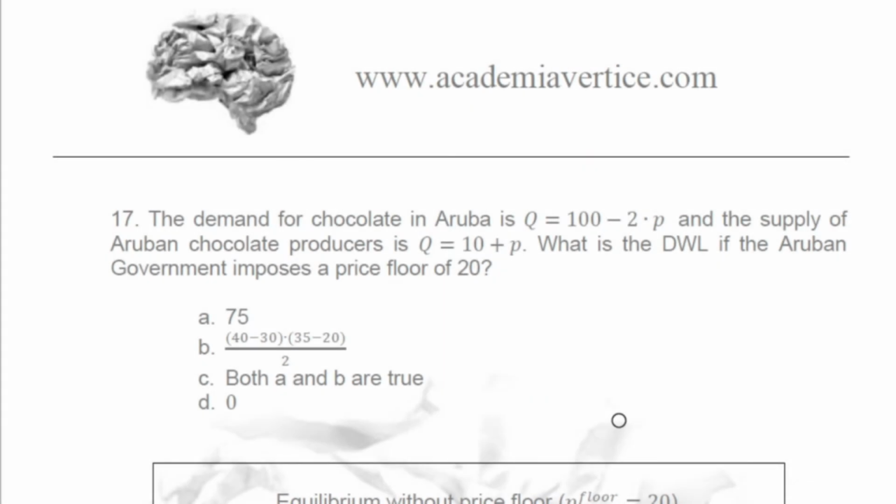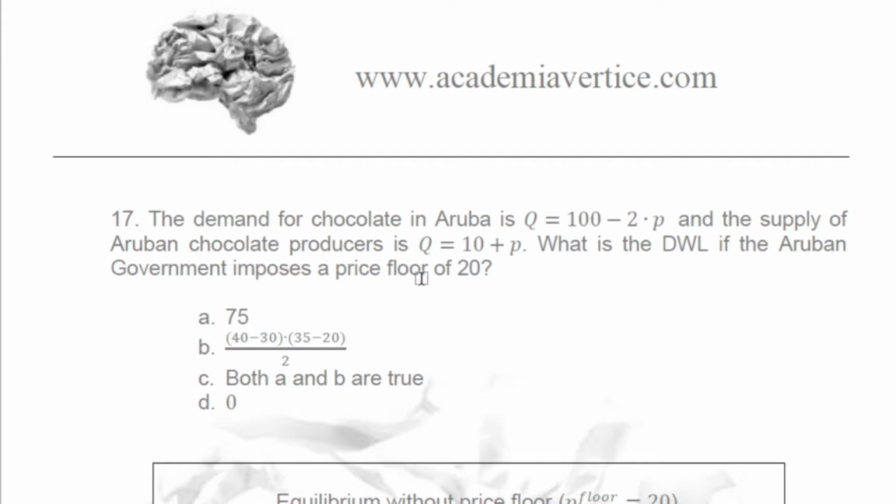Well, let's continue with question number 17. The demand for chocolate in Aruba is Q equal to 100 minus 2P, and the supply of Aruban chocolate producers is Q equal to 10 plus P. What is the deadweight loss if the Aruban government imposes a price floor of 20?